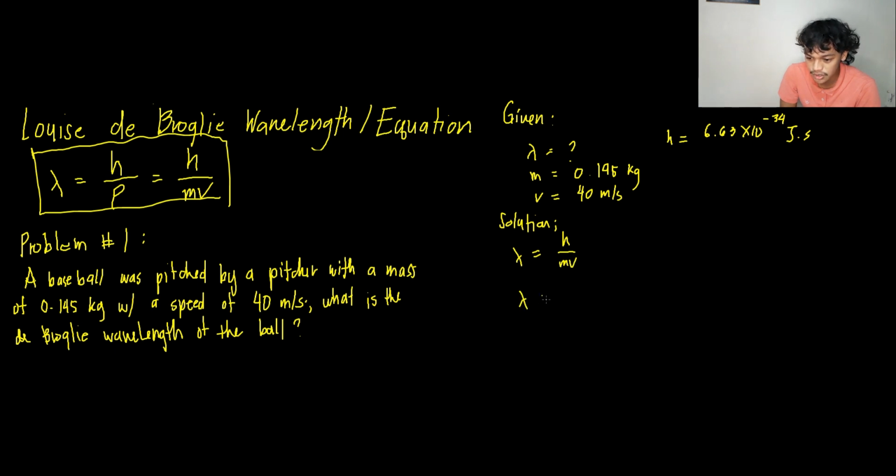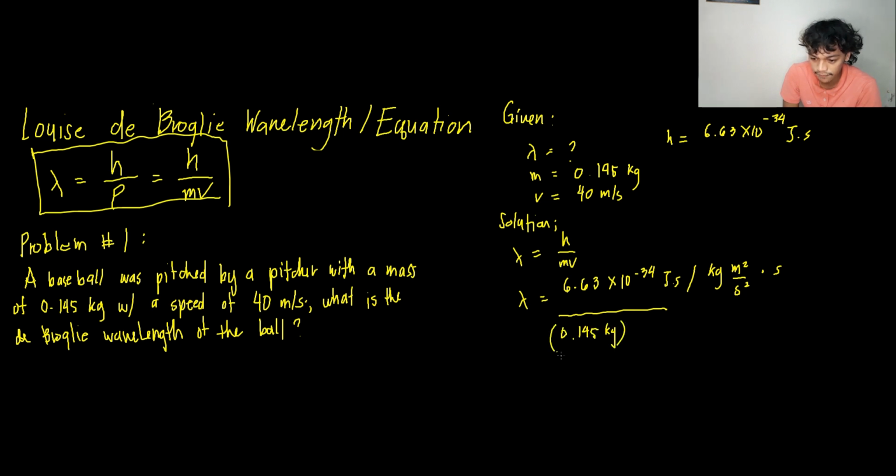Lambda equals 6.63 times 10 raised to the negative 34 joule-seconds, or kilogram meters squared over second squared times second, all over the mass, 0.145 kilograms, times 40 meters per second. Now let us compute it using our calculators.